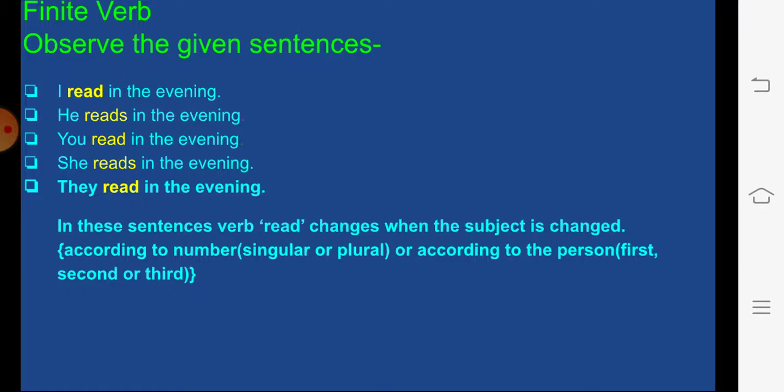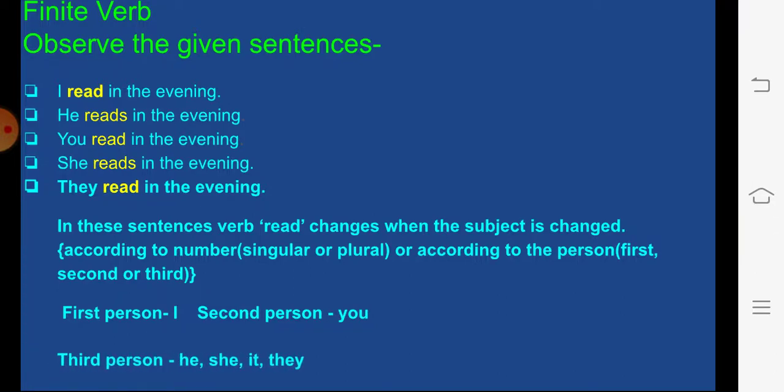First person is I, second person is you, and third person is he, she, it, they. For third person singular number we get verb plus s, and the verb is changing according to the number and person. Such a verb is called finite verb.